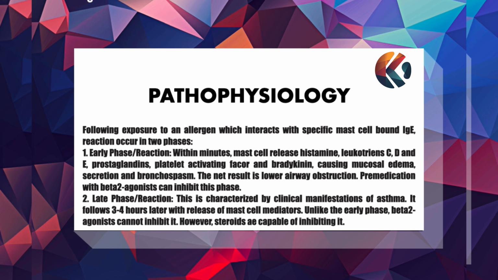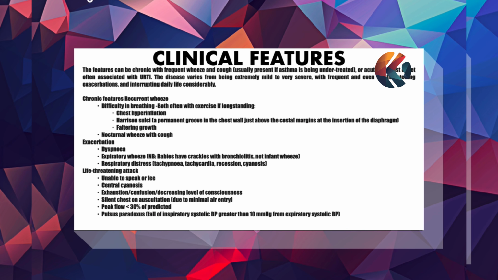The late phase reaction is characterized by clinical manifestation of asthma. It follows 3 to 4 hours later with release of mast cell mediators. Unlike the early phase, beta-2 agonist cannot inhibit it. However, steroids are capable of inhibiting it. So next we will see about the clinical features of asthma.